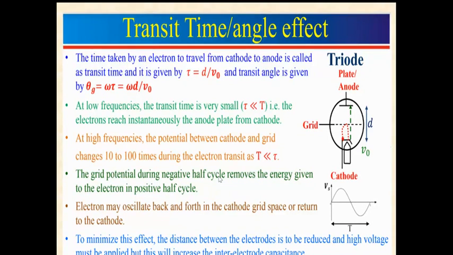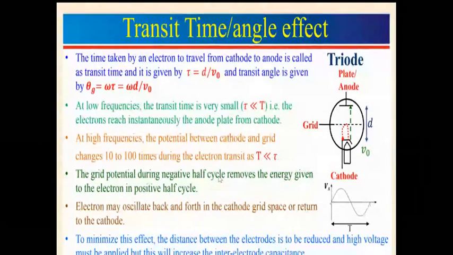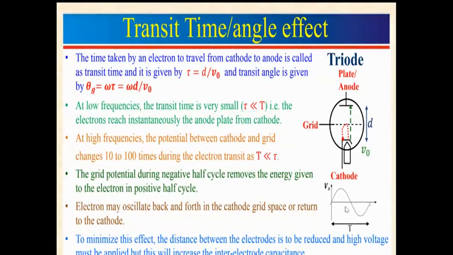For the higher frequency, the time period of the input signal is very, very much less than the electron transit time. That means the input changes 10 to 100 times in one transit time. Let's suppose the transit time is 1 nanosecond and the time period is 1 picosecond. Here the time period is less than the transit time.